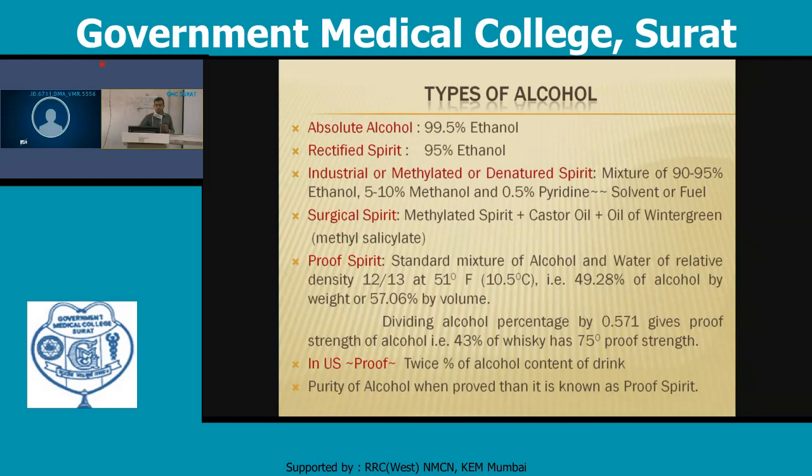What is proof spirit? It is a standard mixture of alcohol and water of a specific relative density: 12 parts of alcohol and 13 parts of water at 51 degrees Fahrenheit, which is 10.5 degrees centigrade. That is 49.28% alcohol by weight or 57.06% by volume. Dividing the alcohol percentage by 0.571 gives the proof strength of the alcohol, for example 43% whiskey is at 75 degree proof strength.